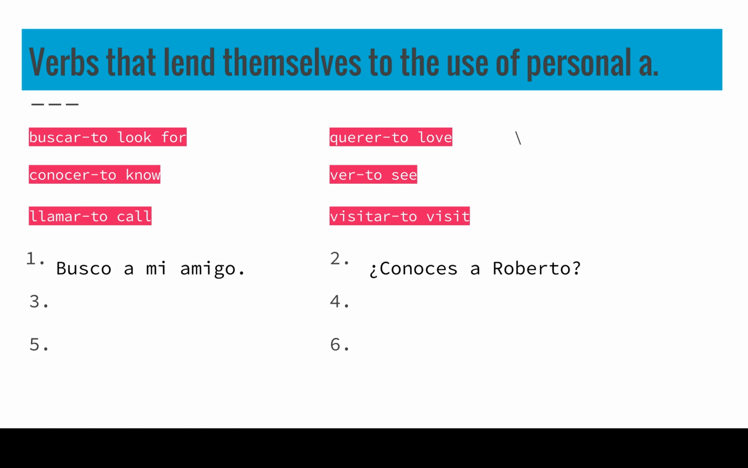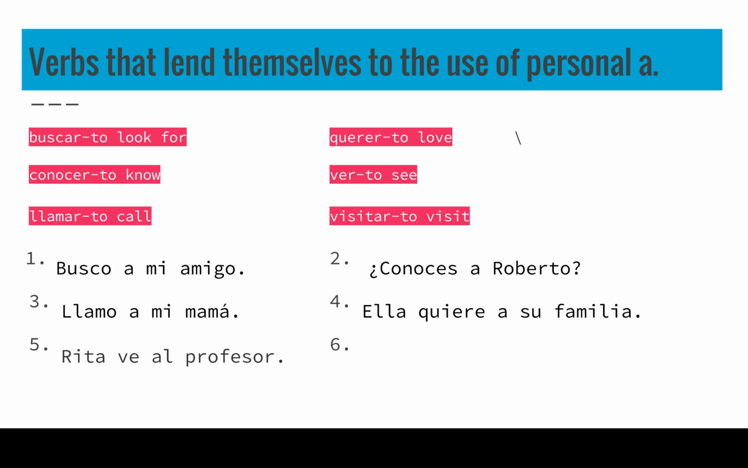3. I call my mom. Llamo a mi mamá. 4. She loves her family. Ella quiere a su familia. 5. Rita sees the teacher. Rita ve al profesor. The teacher was masculine here, so instead of saying a él, I made it one word, al.